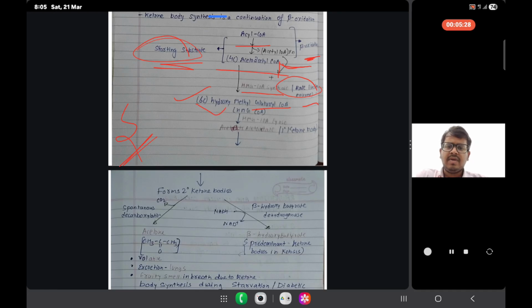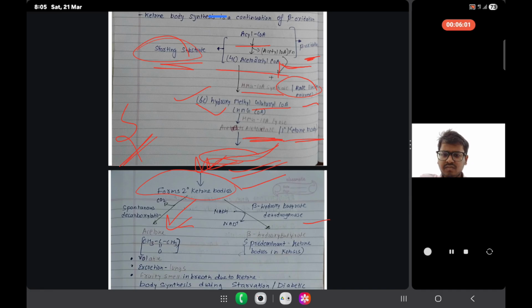When HMG coenzyme A is cleaved by HMG coenzyme A lyase, acetoacetate, the primary ketone body, is formed. From that we get the secondary ketone bodies. You will ask how we get secondary ketone bodies: from the primary ketone body we get the secondary ketone bodies, which have the ketone functional group. Then we get two products, acetone and beta hydroxybutyrate.